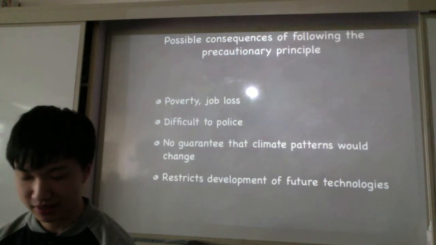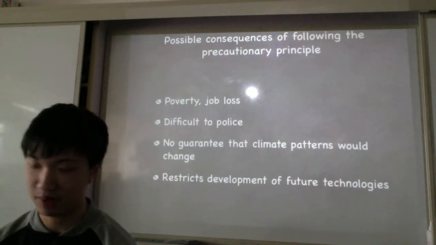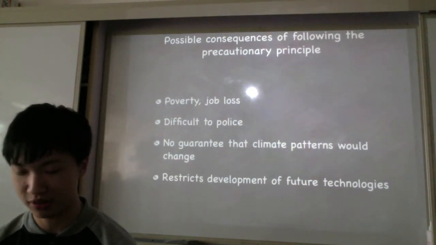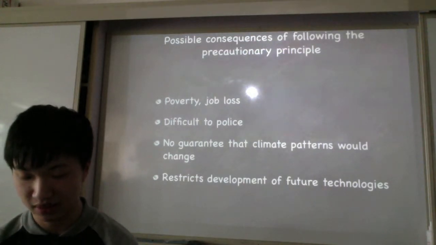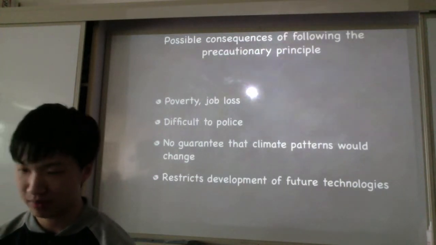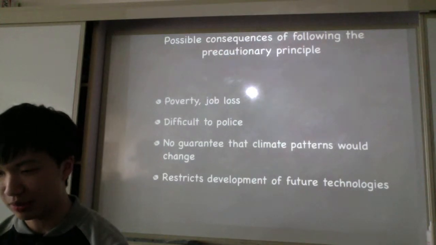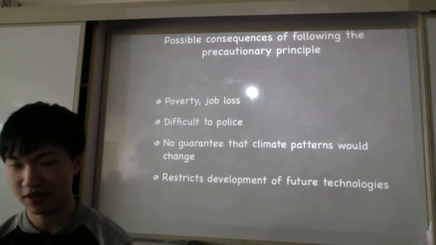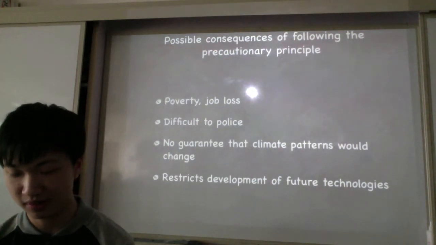And also, there is no guarantee that human intervention will be sufficient to alter global climate changes. And because of the addition of the precautionary principle, this might restrict future development of technologies.